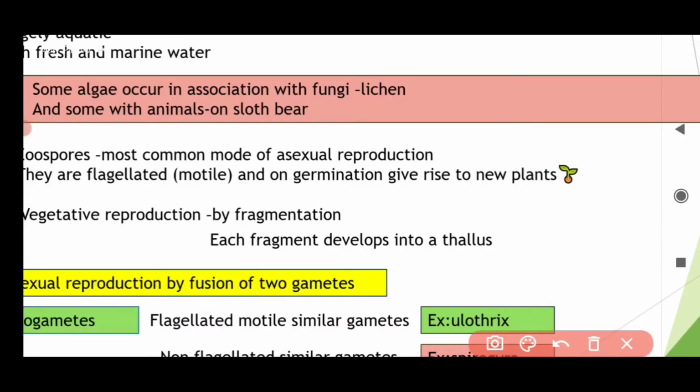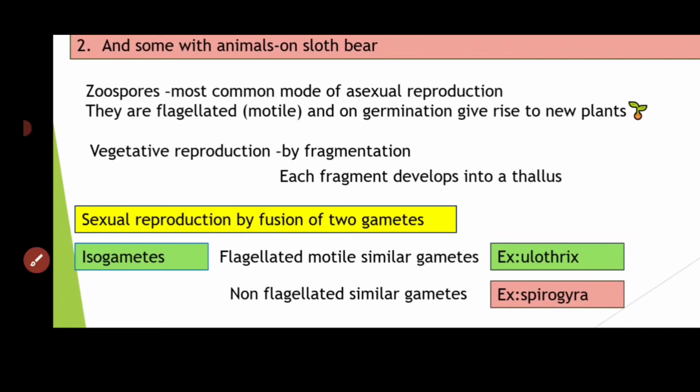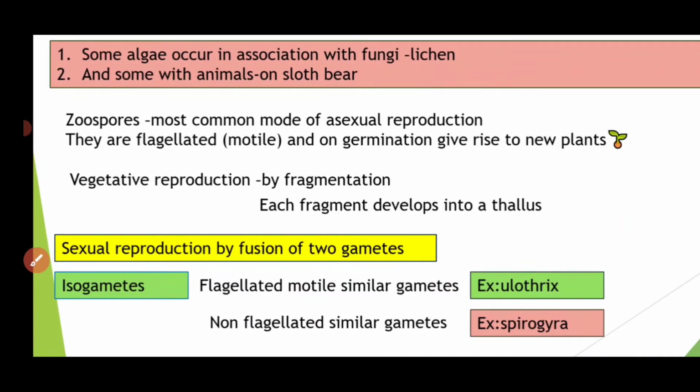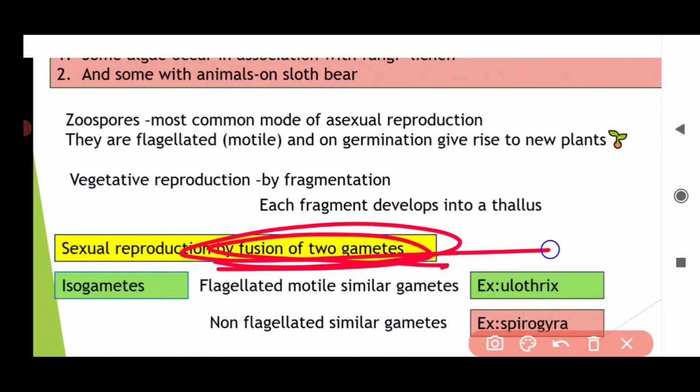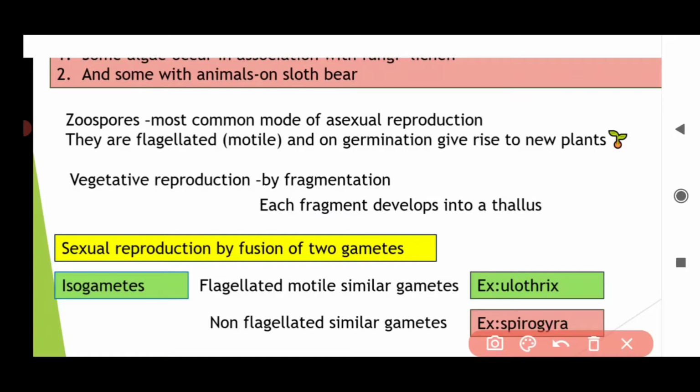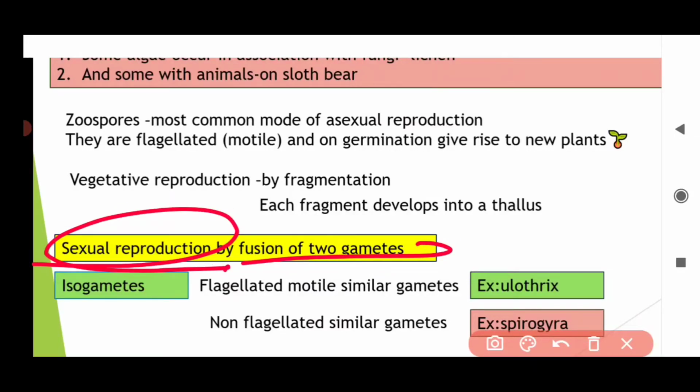Now talking about sexual reproduction. How does it take place? Sexual reproduction takes place by fusion of two gametes. Whether the gametes are from the same parent or from two different parents, it does not matter, but there should be fusion of gametes, then only it will be called sexual reproduction.